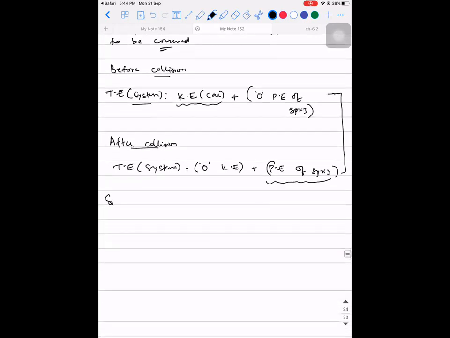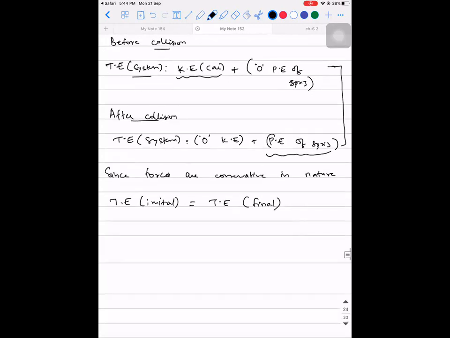So, since forces are conservative in nature, how did I conclude it is conservative? Because there are no resistive forces. The total energy of the system initially is equal to the total energy final. So what is the initial total energy? That is kinetic energy of car is equal to the potential energy of spring.